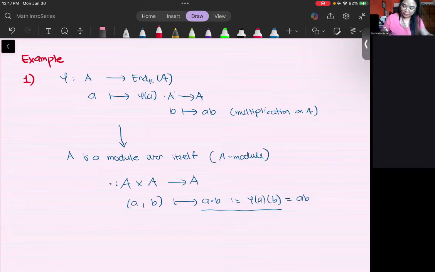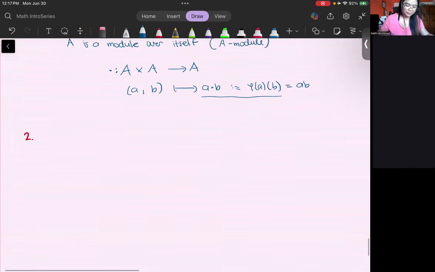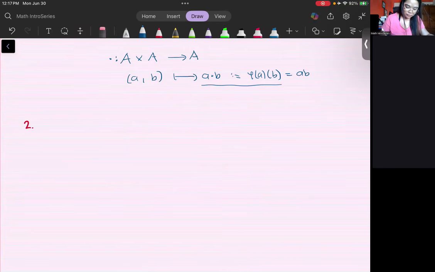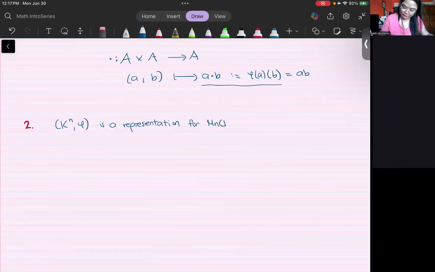Then the second example, what we had earlier, is the matrix space. So we know that K^n and phi is a representation for M_n(K), where this n here is reflecting the dimension. To remind us, this is defined in this way.